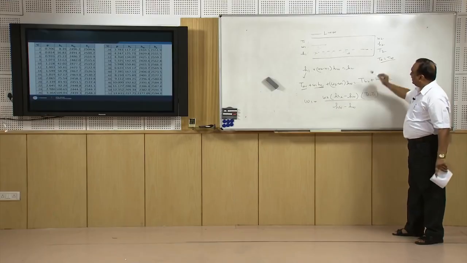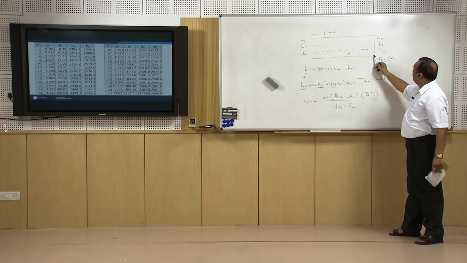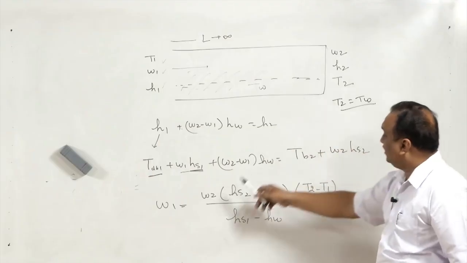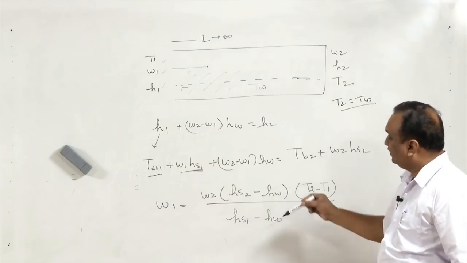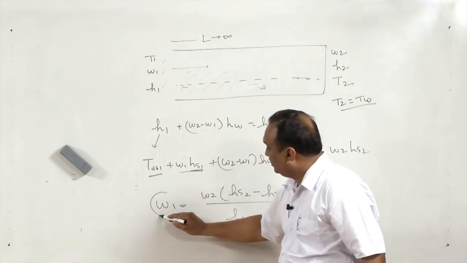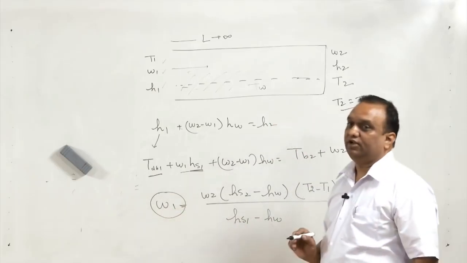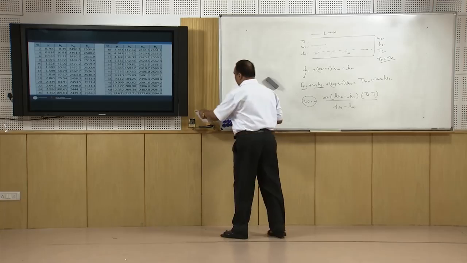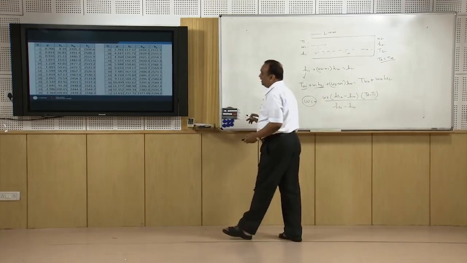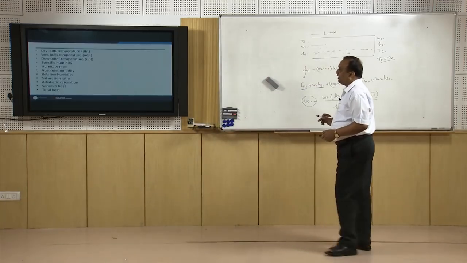Now, if there is 100% saturation, then we can definitely find the value of W2. These values are already available with us. We can find the specific humidity of incoming air. This is another method of finding the specific humidity of incoming air, and this method is known as the adiabatic saturation method.